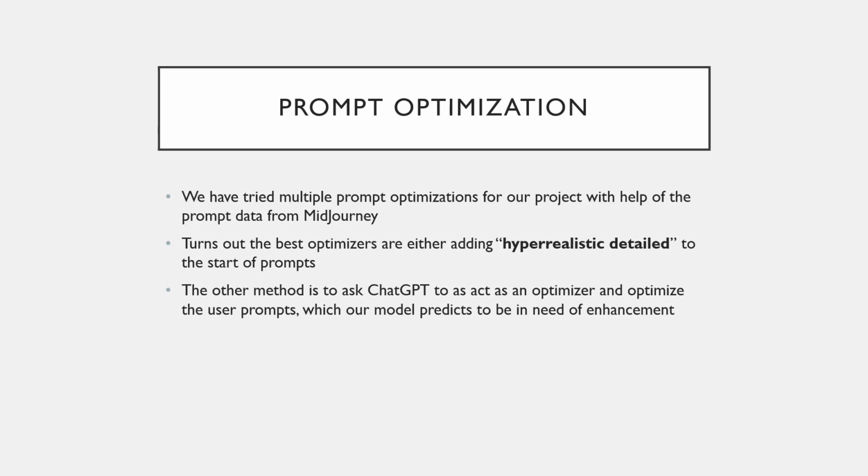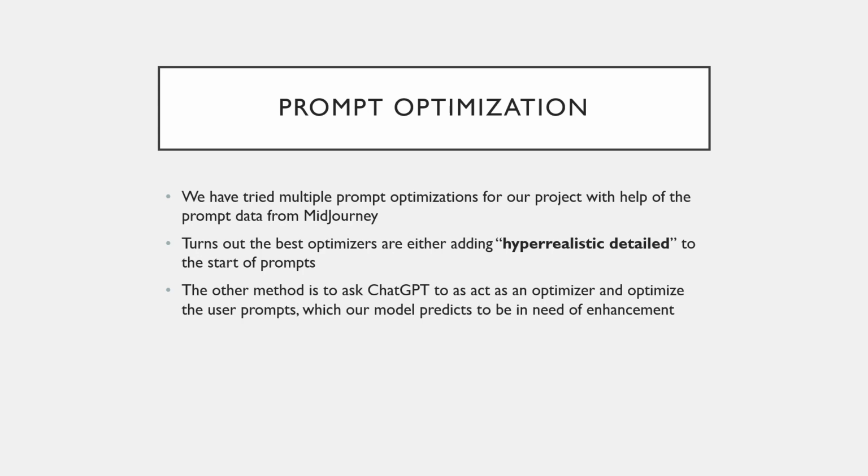The two ways that I found to optimize prompts in a very easy and simplistic way, which would directly increase the image's quality and make it a more desired image, would be either adding realistic or detailed in front of every single prompt.